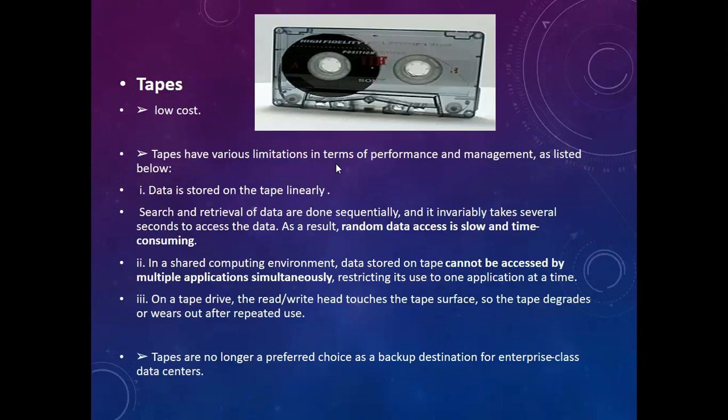Random data access is slow and time consuming. Why? Because the tape has a head, and the head has to move to the particular location in a sequential manner. Since the data is written sequentially, the head has to move along the tape, so it is time consuming.